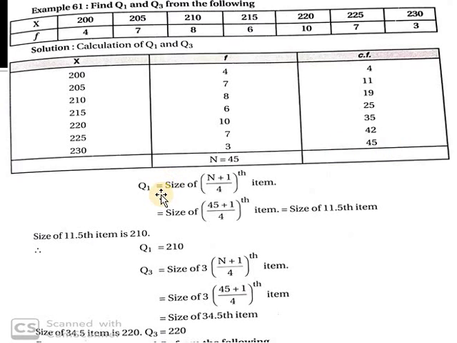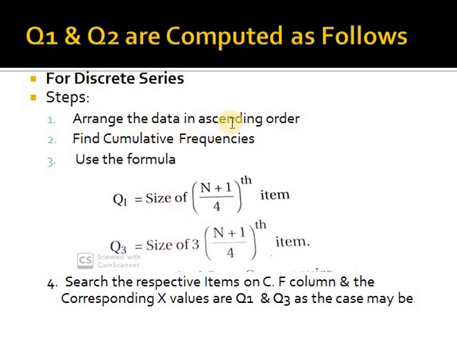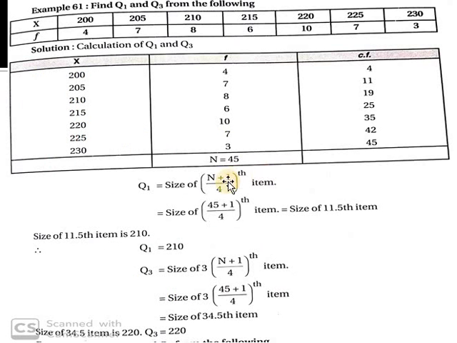Then we calculate Q1 first. We are done with the first two stages: the data is arranged and we found the cumulative frequency. The third stage is to use the formula. The formula is size of (n plus 1) by 4th item. Here n is 45, plus 1 is 46, divided by 4 gives 11.5. Just check for the value which is equal or greater than 11.5.